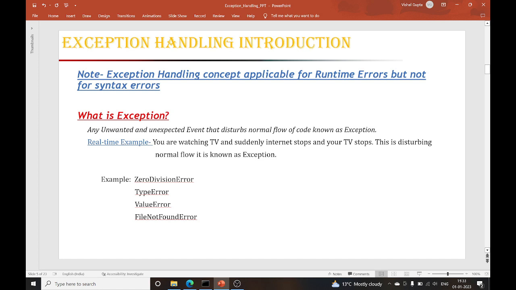Now what is an exception? An exception is something which disturbs the normal flow. Let's suppose I'm taking a real time scenario.